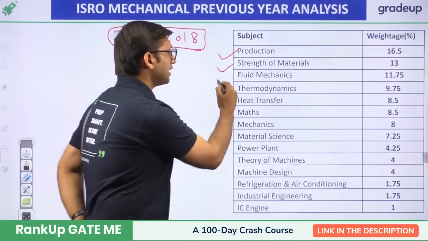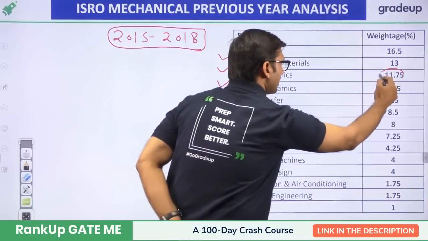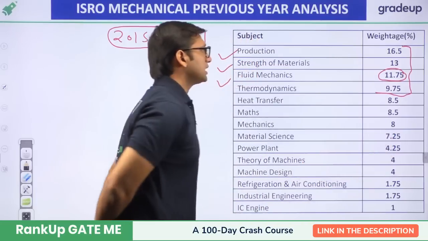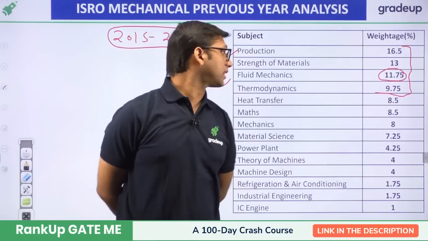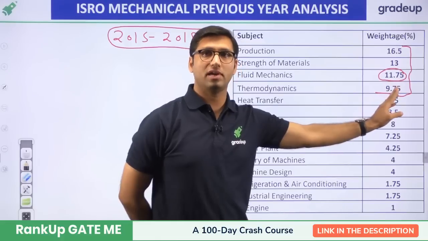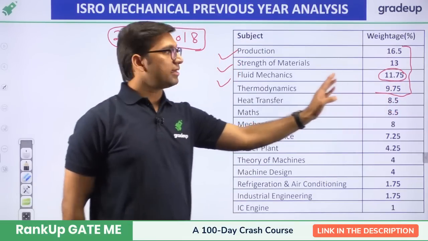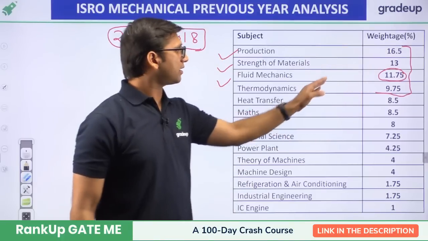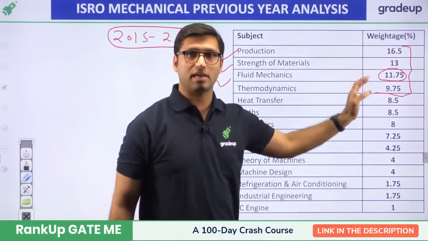Followed by that, fluid mechanics is also having a decent weightage, that is, these are having the top weightage: production, strength of material, fluid mechanics, and thermodynamics. Thermodynamics is also having 9.75% weightage. Okay, and this has been seen from the overall analysis of the previous years that this is the trend of the weightage given to these subjects.